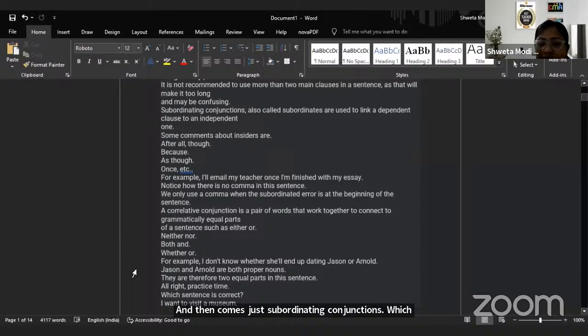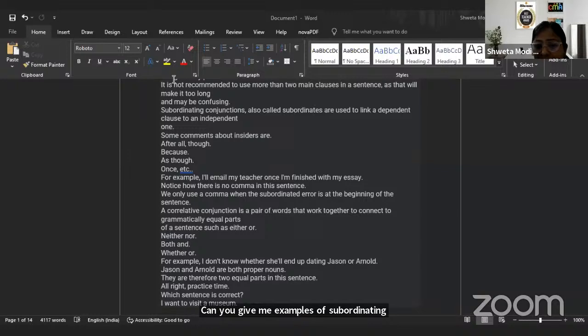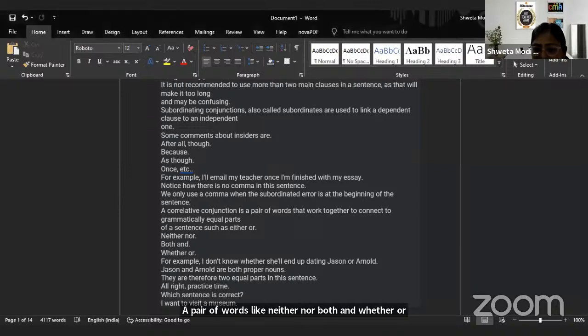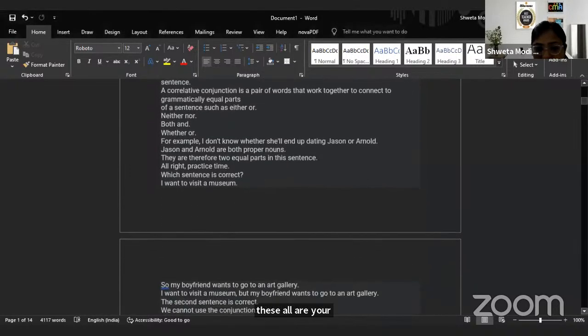Examples, can you give me examples of subordinating conjunctions? Which all are subordinating conjunctions? Yes, although, despite, all these examples. So you can see here because, once, okay. And what is a correlative conjunction? A pair of words like neither, nor, both, and, whether, or. These all are your correlative conjunctions. So this is all we did yesterday.